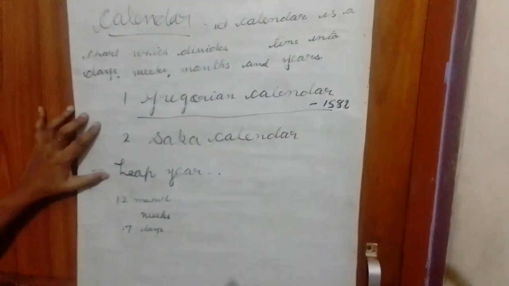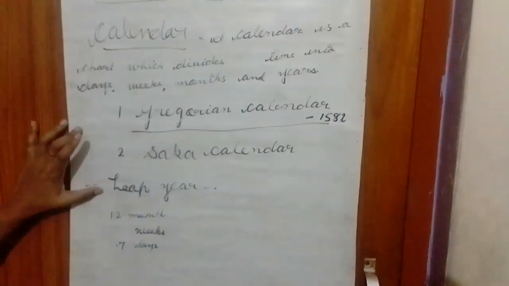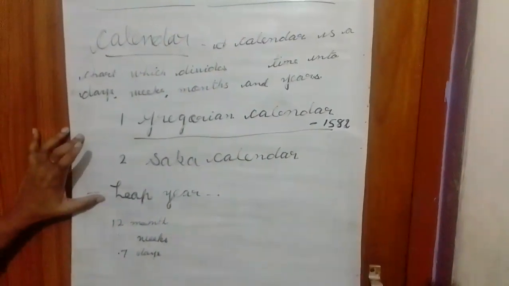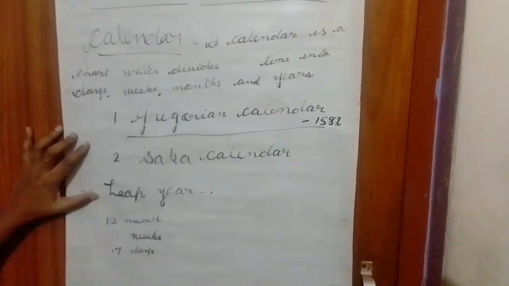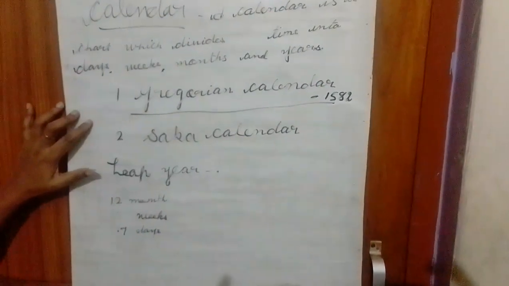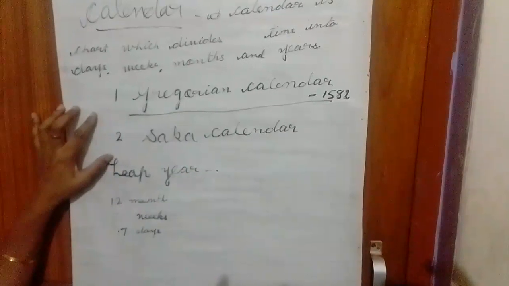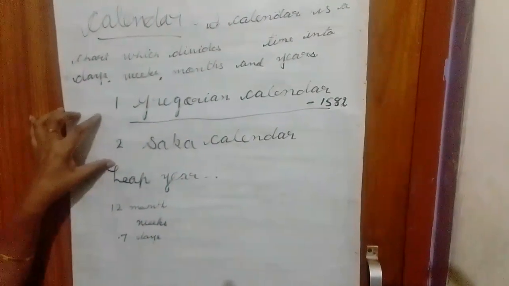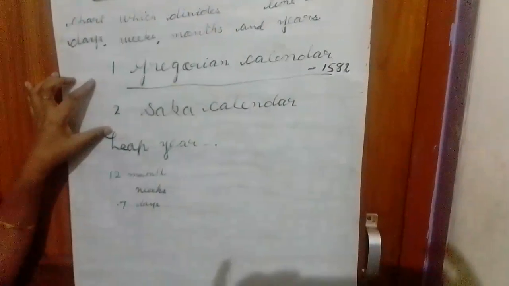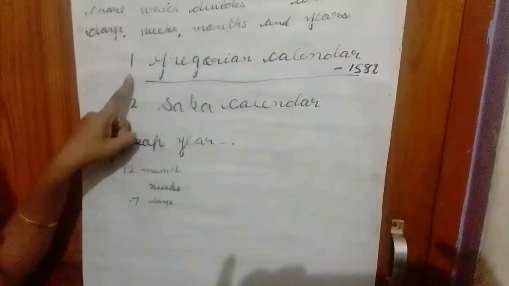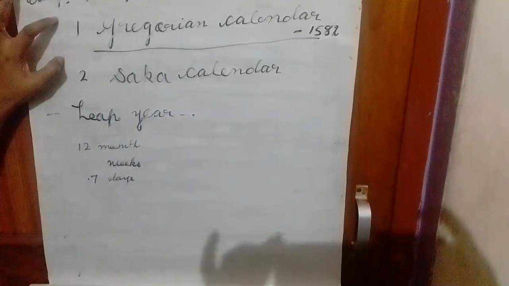How many days does it take? It takes 365 days, 5 hours, 48 minutes and 56 seconds to complete 1 revolution. This time is 1 year of the earth. 1 year has how many days? 365 days. If it is a leap year, there will be 366 days. And when it is a leap year, then February has 29 days. Otherwise February has only 28 days.